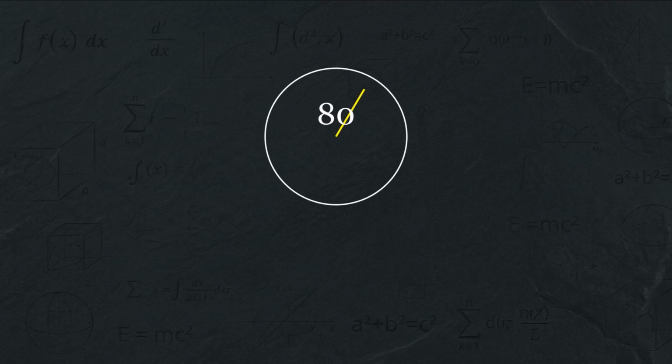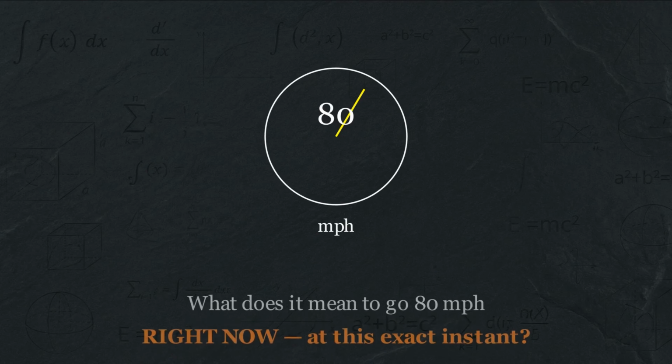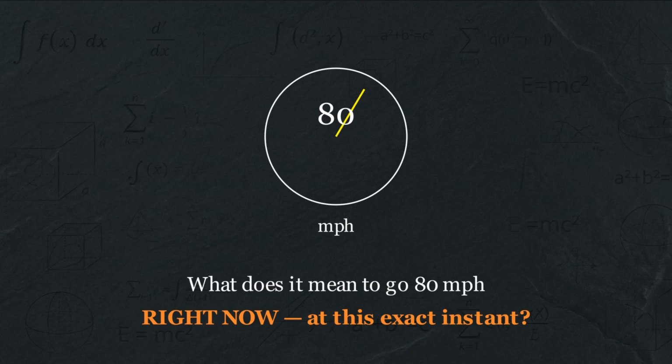You're driving down the road, and you glance at your speedometer. It reads 80 miles per hour. What does this number mean? And here's the critical question. What does it mean to say you're going 80 miles per hour right now, at this exact instant?